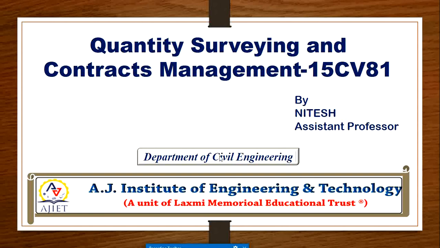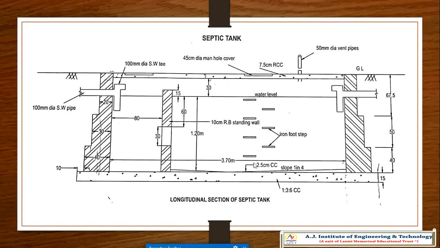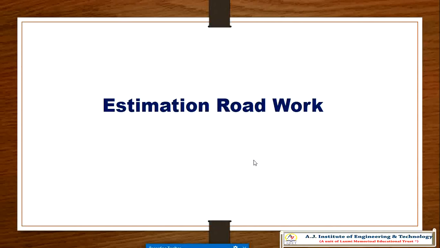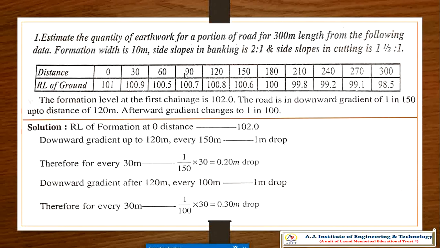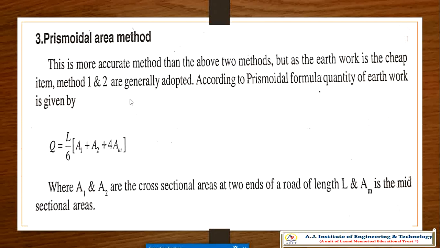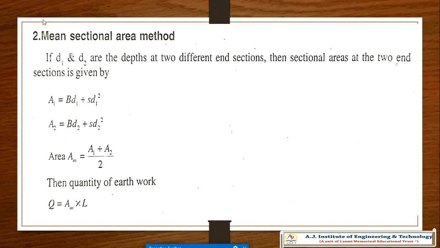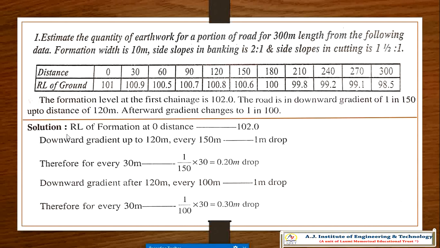We'll directly go for a problem because we already completed the part 6 video. In part 6 we completed the types and different methods which will be included in the problem. One is the mid-sectional method, that is also called the mean area method, and the other is the pyramidal area method. So now, here is the problem.